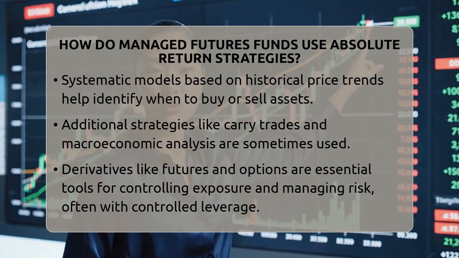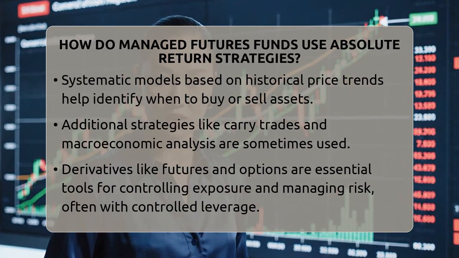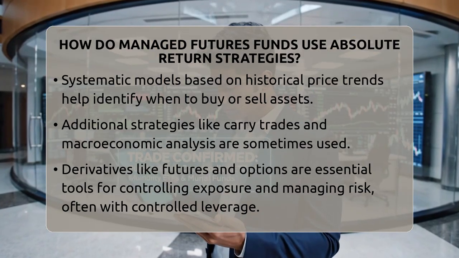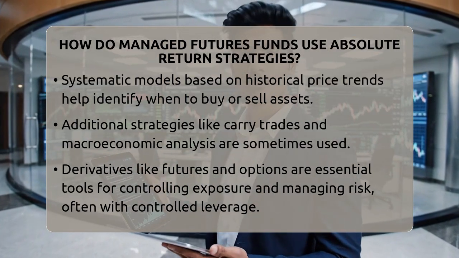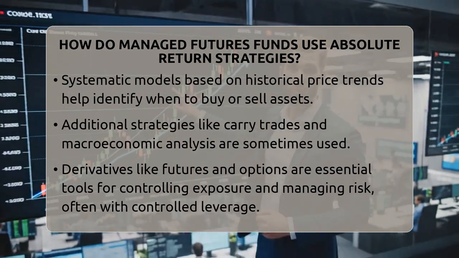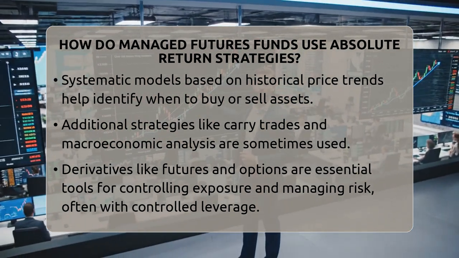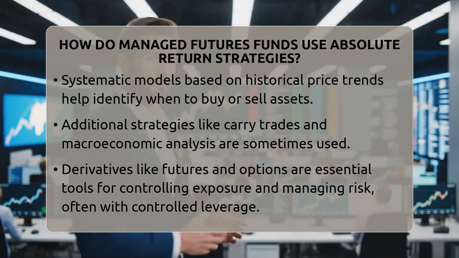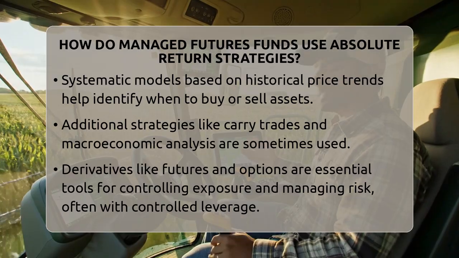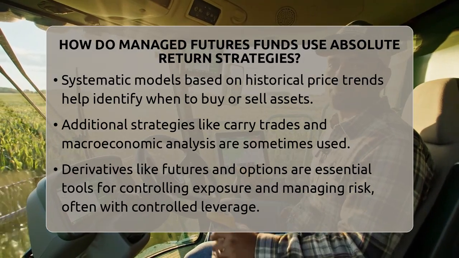They set limits on how much they can lose on any trade and monitor volatility closely. This helps keep the fund steady even during turbulent times. The goal is to generate alpha, which means returns that are above what you'd expect from just market movements. They look for opportunities in trends, market dislocations, and price behaviors that are less connected to traditional investments.